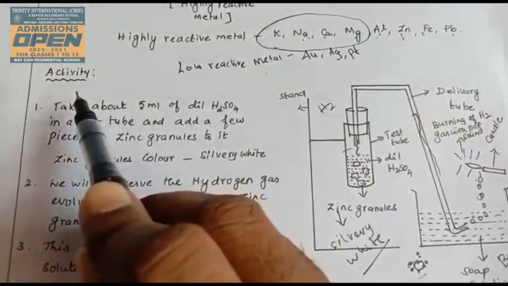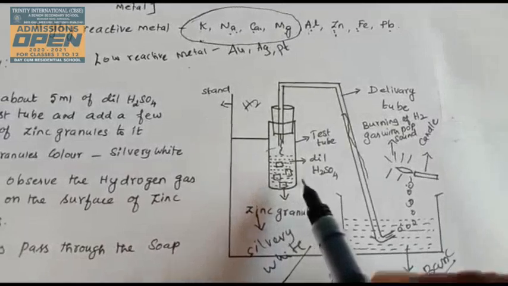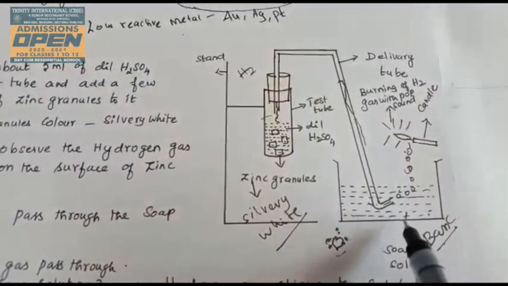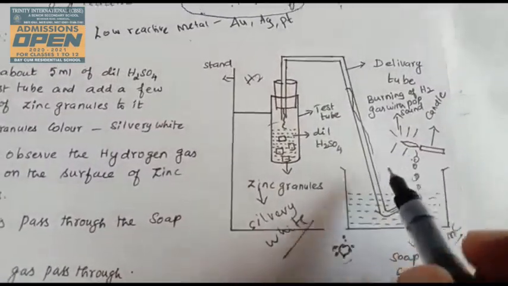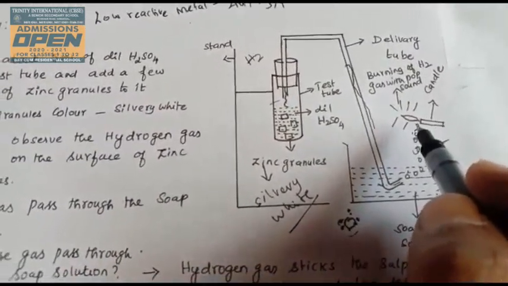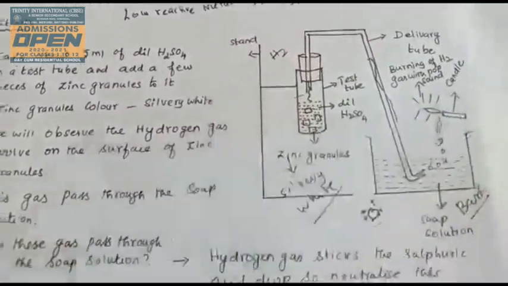In the last class you saw the activity where zinc granules react with dilute sulfuric acid and hydrogen gas is evolved. This hydrogen gas is passed through soap solution. To test for hydrogen gas, bring a burning candle or match near it; it produces a pop sound. This indicates that hydrogen gas is evolved.